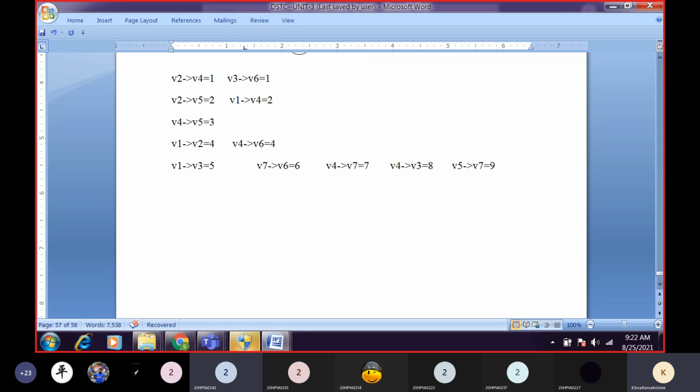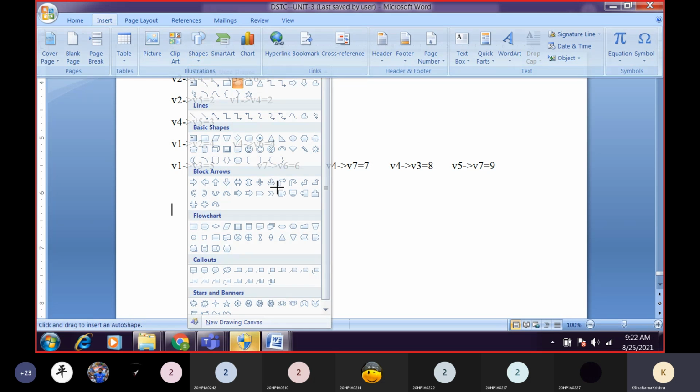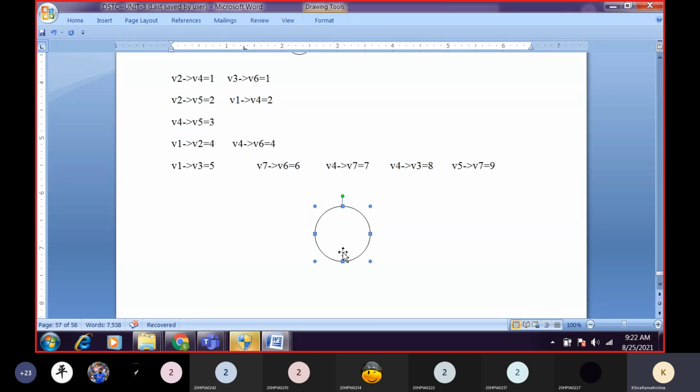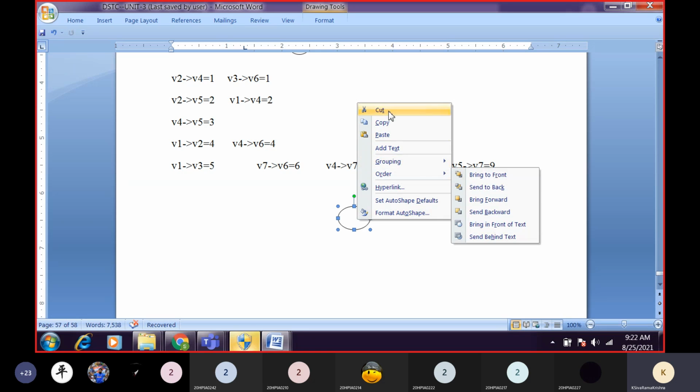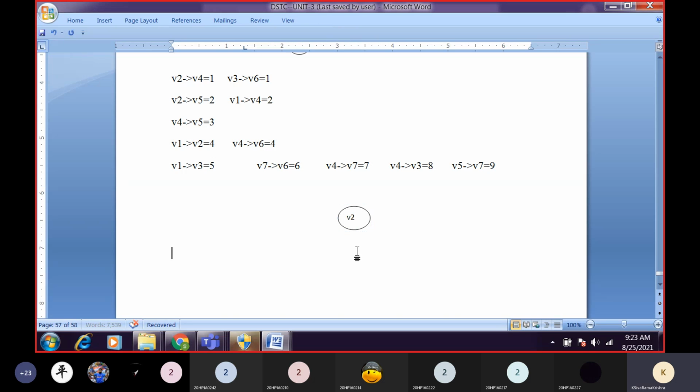So first I will construct the tree. What is the first vertex name? V2 to V4.